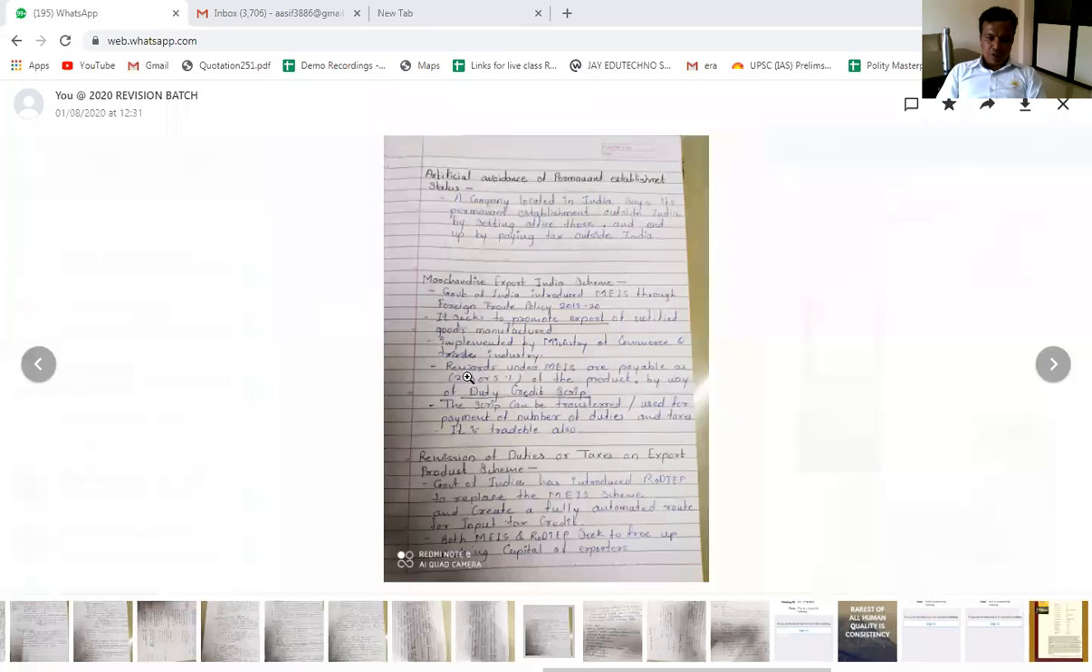So here one important term is duty credit scrip. What is duty credit scrip? That you need to remember from the prelims exam point of view.